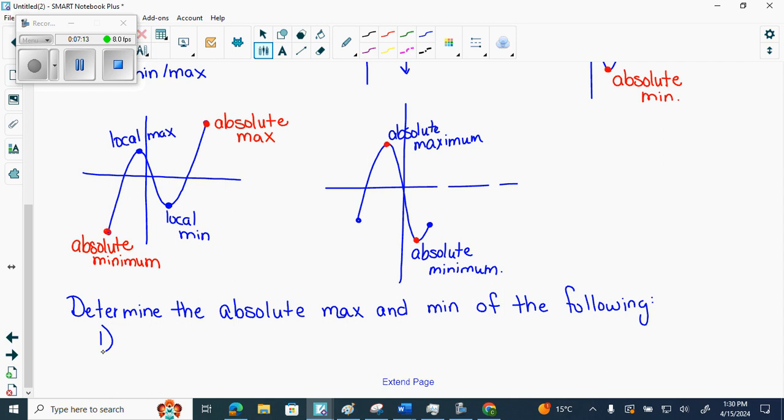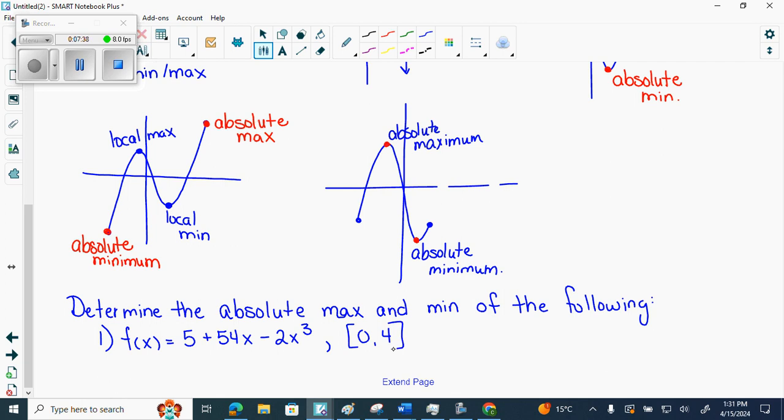F of x equals 5 plus 54x minus 2x cubed, which is what I normally gave you, but now I'm going to give you the interval from 0 to 4, with square brackets.